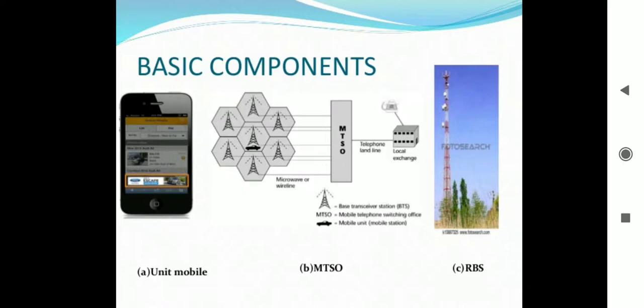The cellular system operates in the 800 to 900 megahertz range. The new digital cellular systems have even greater capacity. Some of these systems operate in 1.7 to 1.8 gigahertz bands.